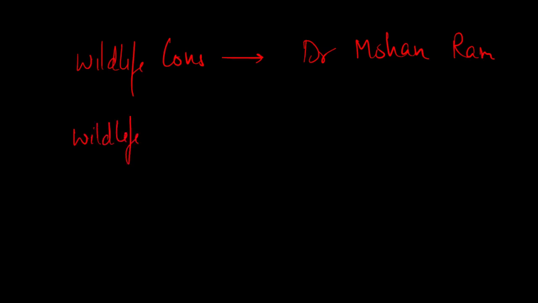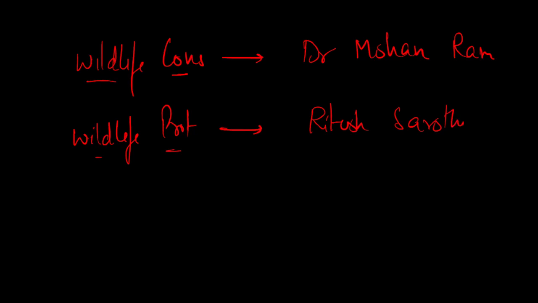For wildlife protection, this is different, wildlife conservation and wildlife protection, it will be Ritesh Sarothia. Correct? These two are important. I want you to take a screenshot, pause the video, note them down.